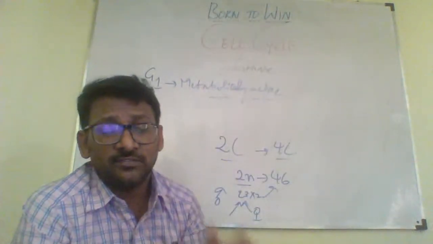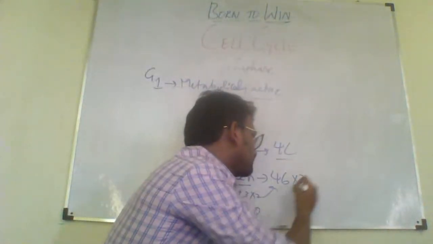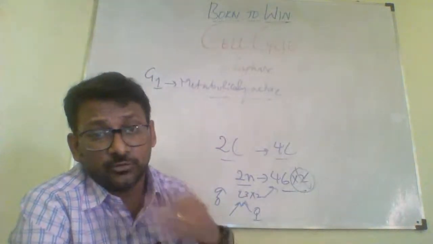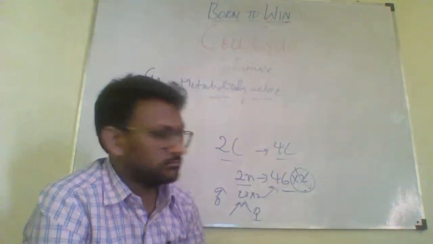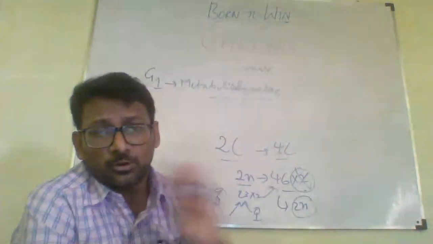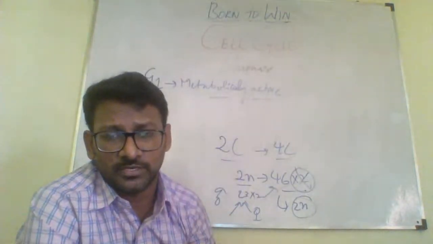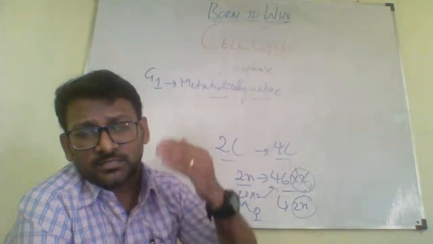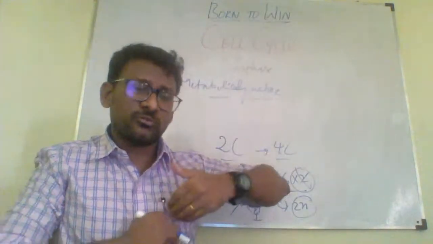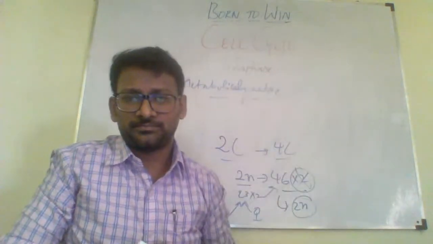It means they will not be separated as 46 into 2. It will not be separated in this way. The content would be doubled like this, 4C, but the ploidy, that means the diploid nature, would be carried. It means it will have 46 chromosomes only, right? But for example, if I'm a chromosome, this chromosome would actually double its content.